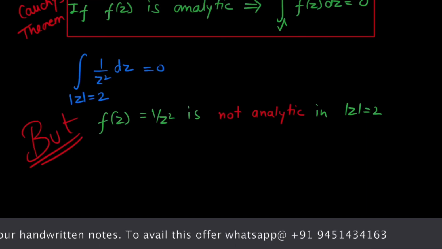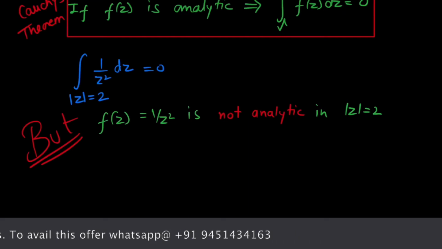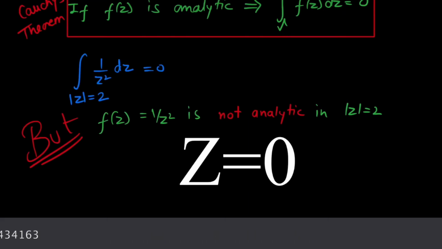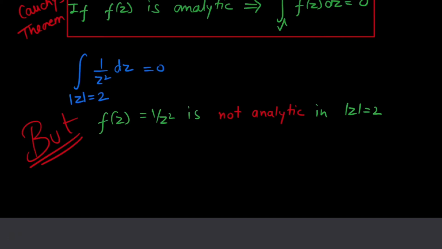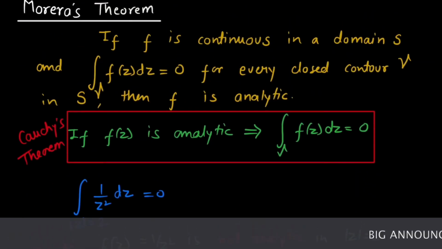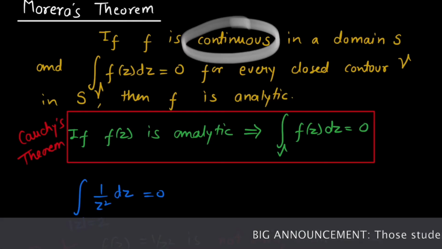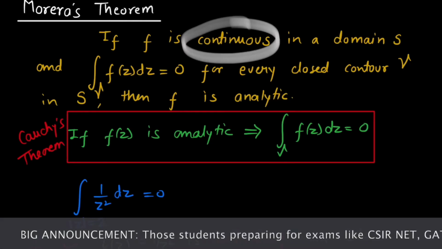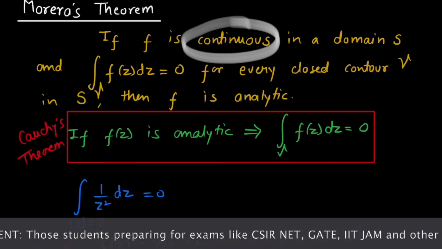This function 1 over z square is not continuous at z equals 0, which is inside the circle mod z equals 2. Hence, the condition of continuity cannot be relaxed. Okay, I hope everything is clear to you till now. Now let's come to the proof of this theorem.